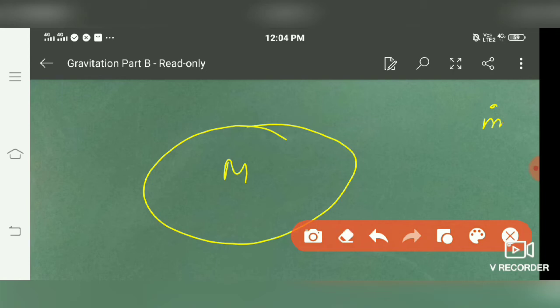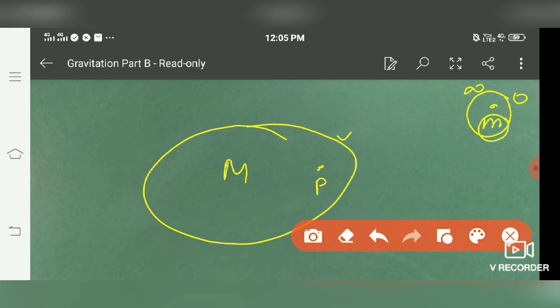As field is up to this limit, so this point is considered to be infinity according to this field. I want to move this point mass m from this point to point P in the region.